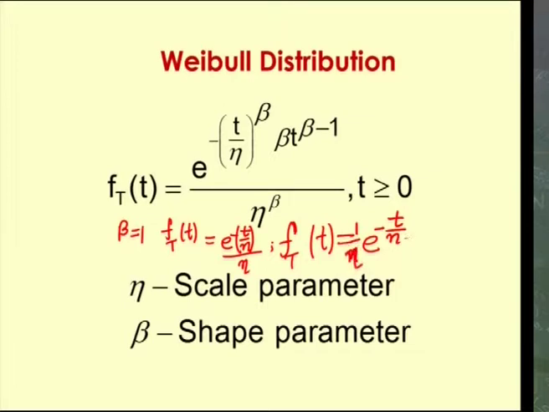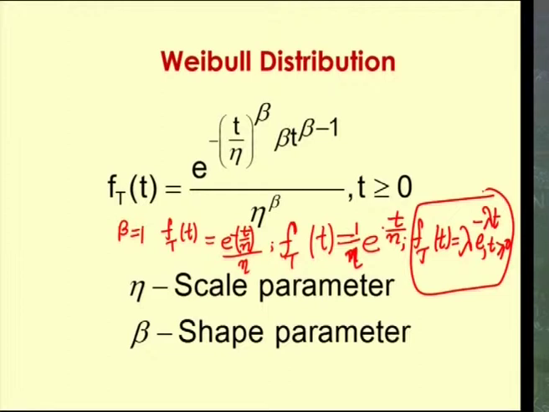This form is something like f t of t equal to a constant lambda into e power minus lambda t, and t is non-negative. So, this is nothing but the representation of an exponential random variable, where I have assumed that lambda is 1 by eta.